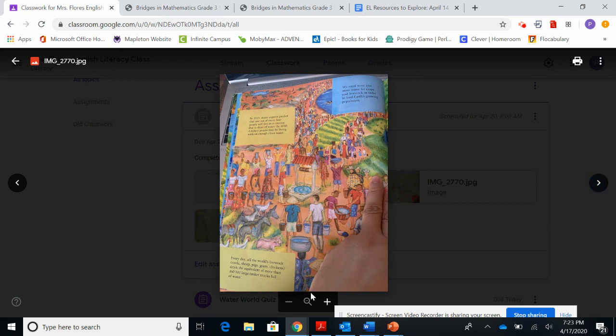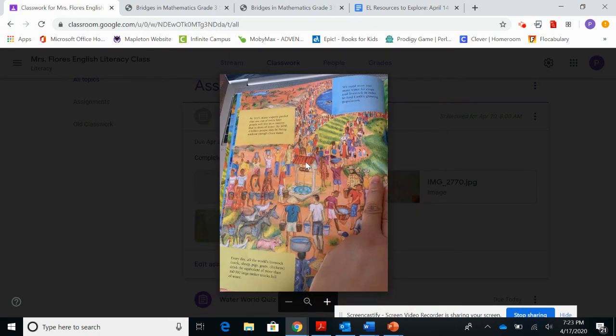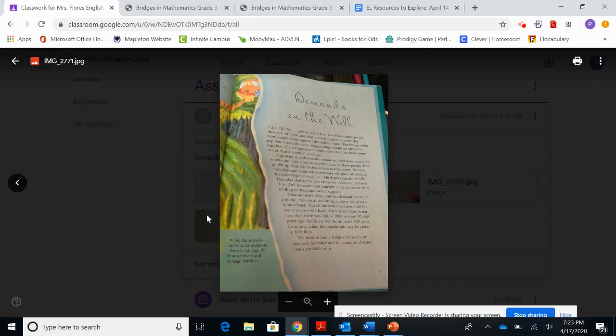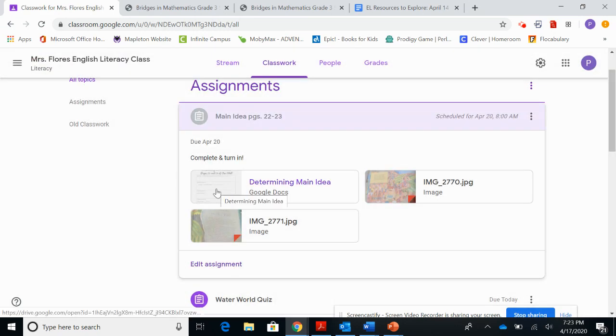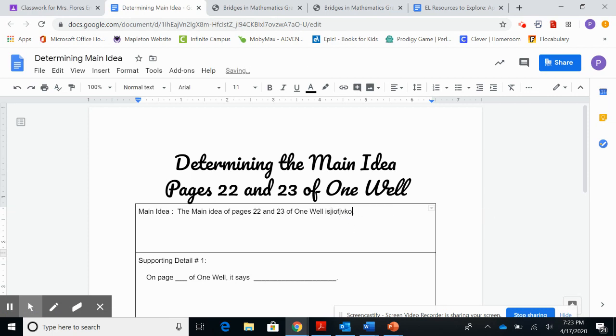Sometimes it won't be big enough, so here is where you can zoom in. See how you can zoom in? Or if you have a tablet or something that's touchscreen, you can probably use your fingers to zoom in. And then you click out of it to click to the next one, click out of it, and then here is where it says complete and turn in. So you'll find the document with your name, click it, and here you can start typing directly onto this document. I have left blanks here. You can just highlight and erase it and then start typing here, okay?